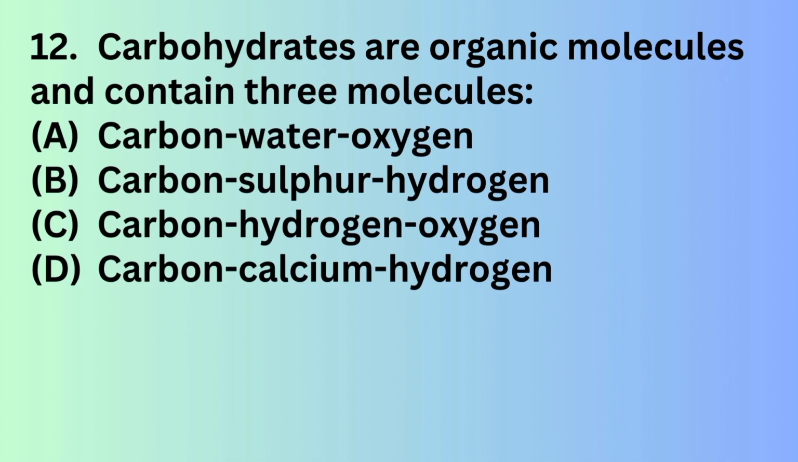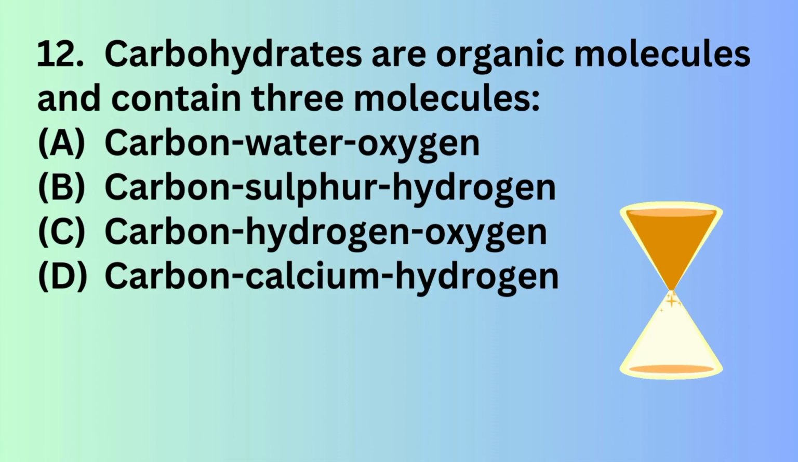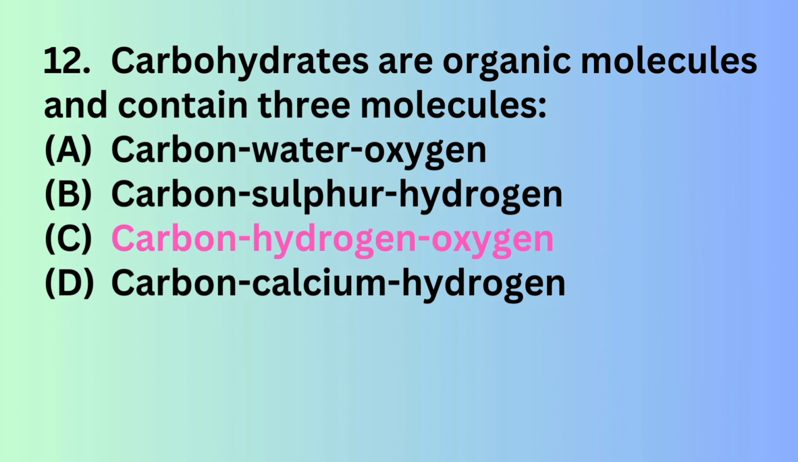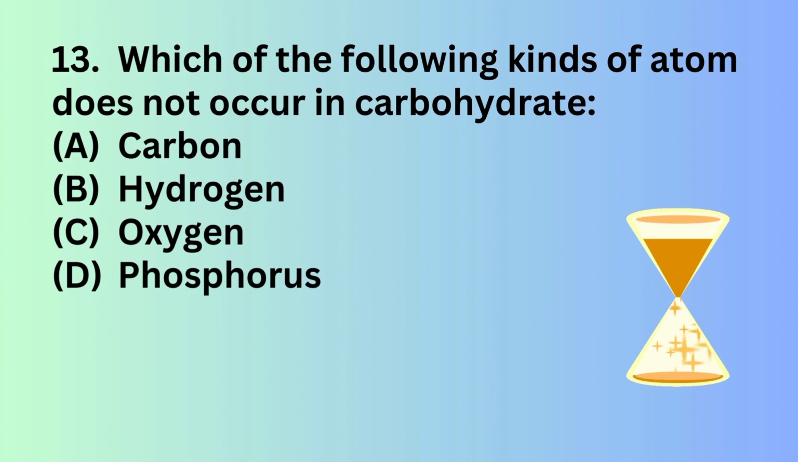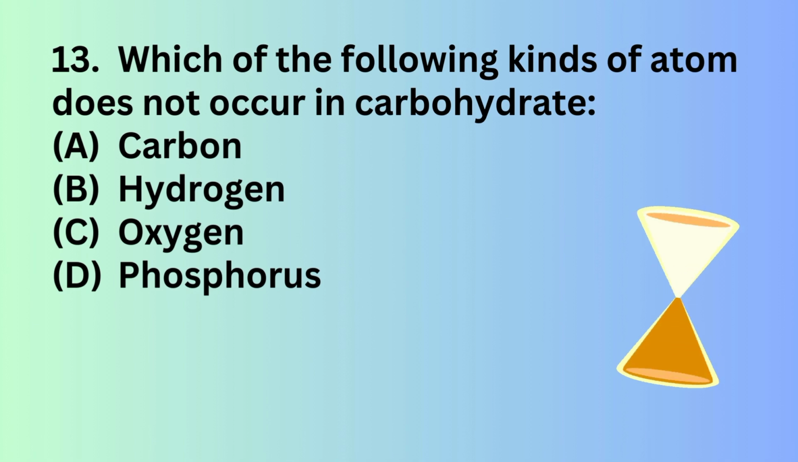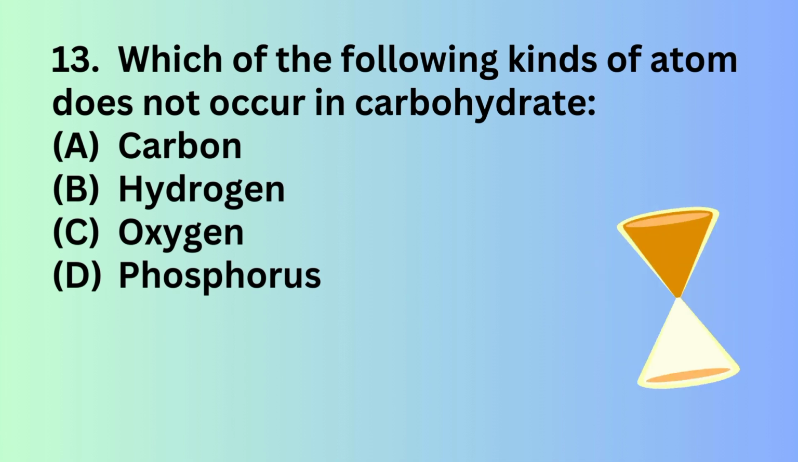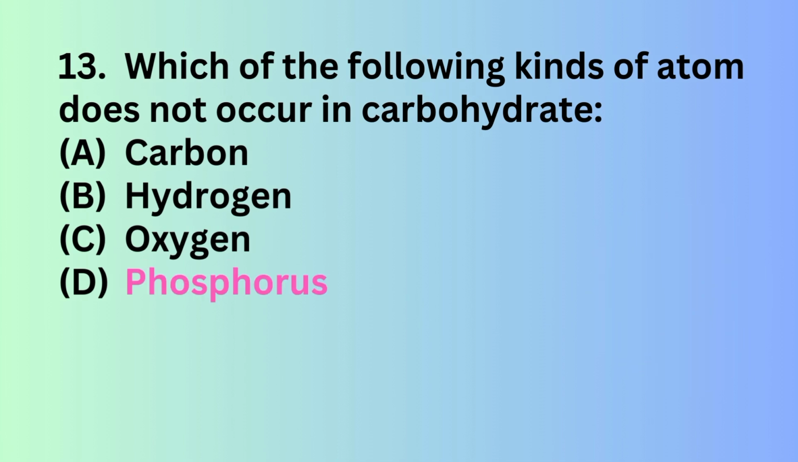Question number 12. Carbohydrates are organic molecules and contain three elements: carbon, water, oxygen; carbon, sulfur, hydrogen; carbon, hydrogen, oxygen; carbon, calcium, hydrogen. The correct answer is option C. Question 13. Which of the following kinds of atom does not occur in carbohydrates? Carbon, hydrogen, oxygen, phosphorus. The correct answer is option D. Phosphorus is not a component of carbohydrates.